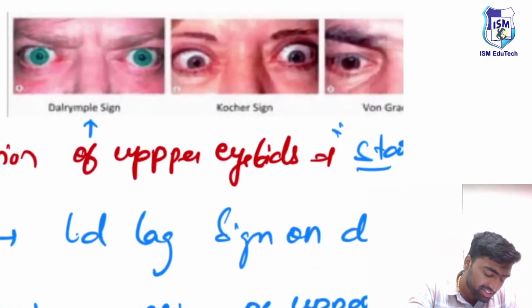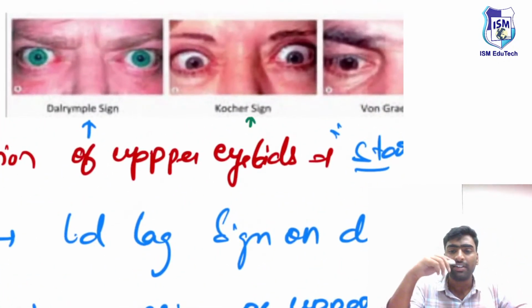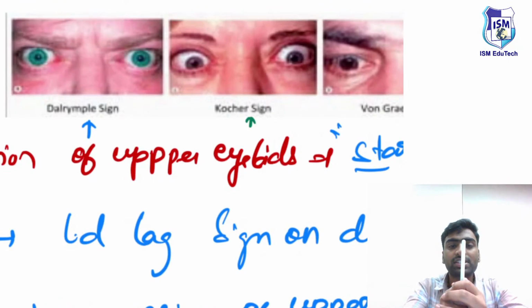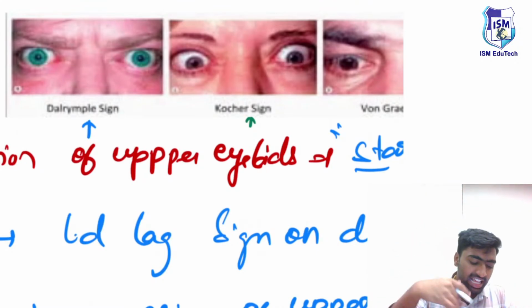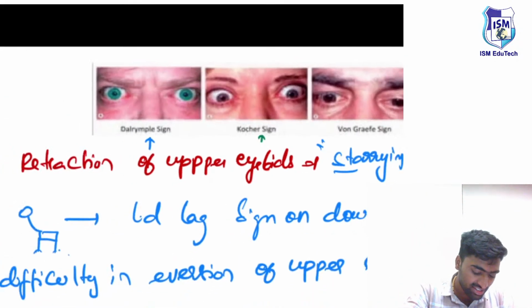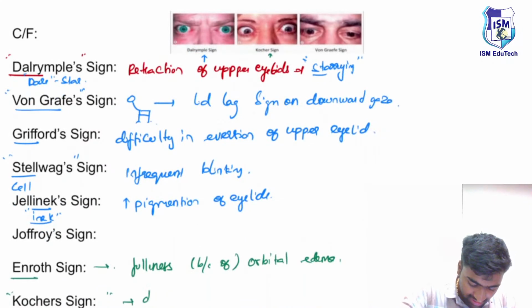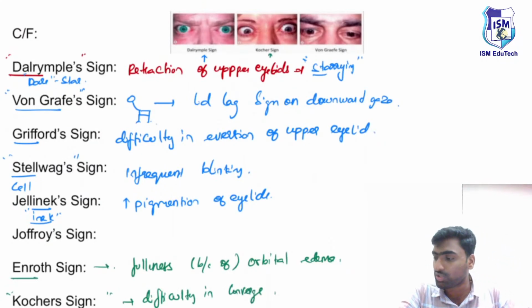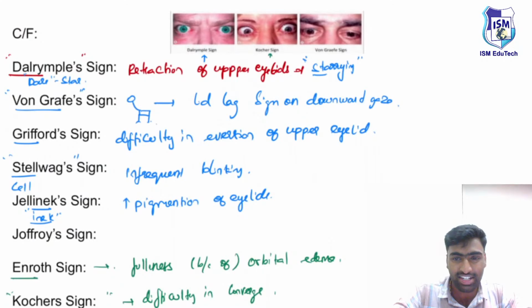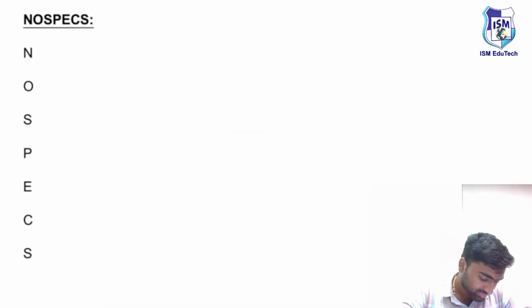If you see Kocher's sign, when you tell the patient to look at near objects, they need to converge and look. But because of thyroid ophthalmopathy, there will be a difficulty in convergence. This difficulty in convergence is known as Kocher's sign. Just remember. Fine. Next one.